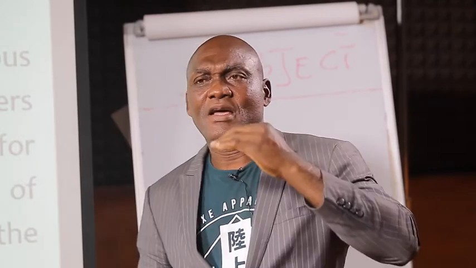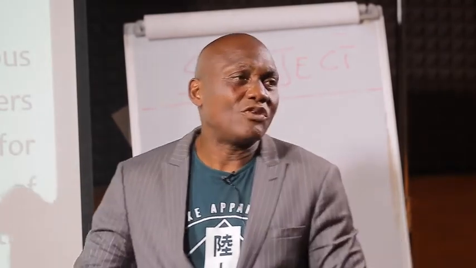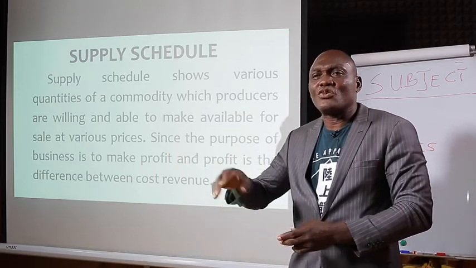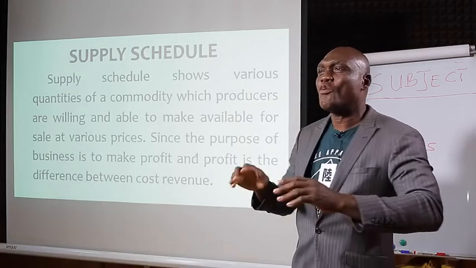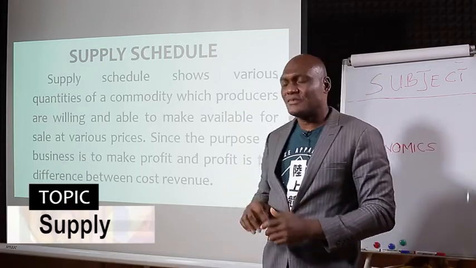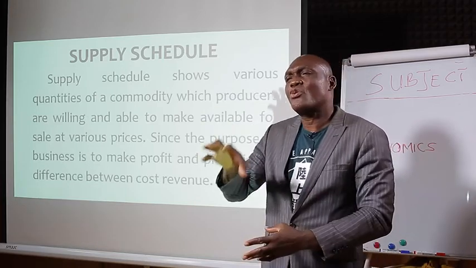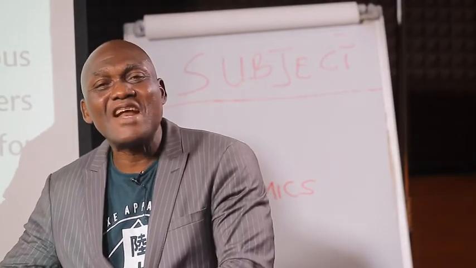Maybe at 5 naira, you now find out that Obi is buying maybe 240x, you see that Aliu is buying 220x, you see that Bello is buying 200x, and so on and so forth. Then when the price increases to 30, you see these different families buying according to their demand. That is what we call market schedule. That is the table or list showing various quantities of commodities purchased by different families.